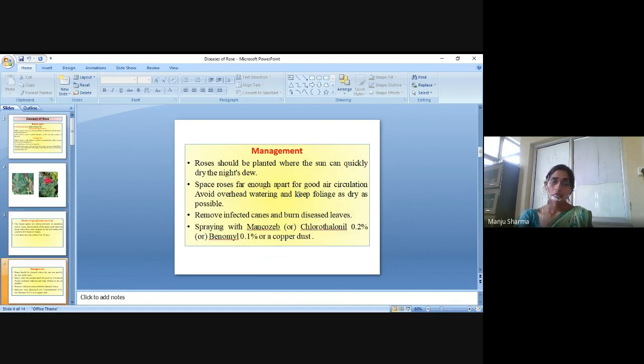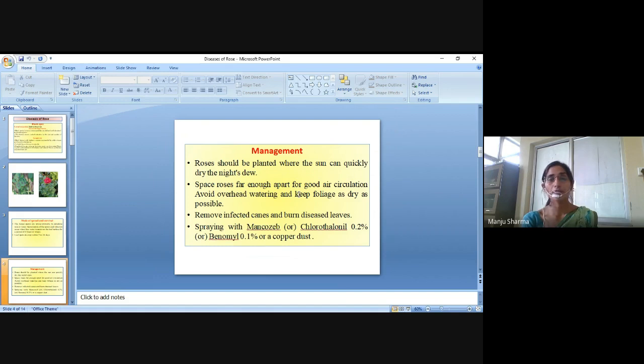Management. Roses should be planted where the sun can quickly dry the night dew. Space roses far enough apart for good air circulation.